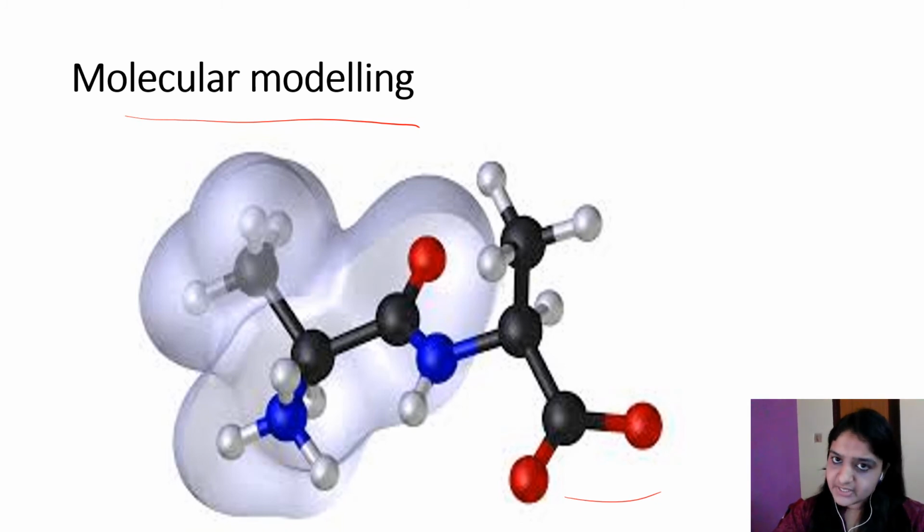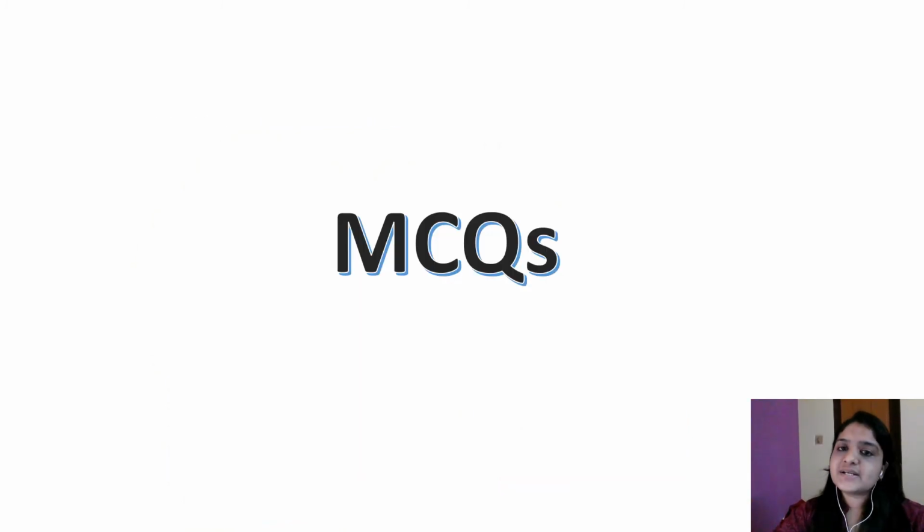We can use circular dichroism, then optical rotatory dispersion, and for studying tertiary structure, NMR spectroscopy, molecular modeling, fluorescence spectroscopy, UV light spectroscopy. UV light spectroscopy is the most rapid method. So just remember these names. These can be asked in exams. Now let's discuss the MCQs from this question.